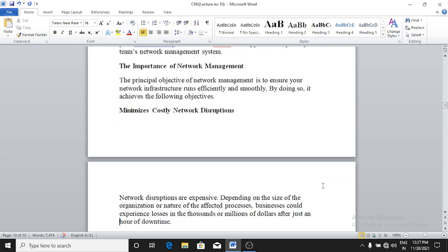The importance of network management. The principal objective of network management is to ensure your network infrastructure runs efficiently and smoothly. By doing so, it achieves the following objectives. First objective is to minimize costly network disruptions. Network disruptions are expensive depending on the size of the organization or nature of the affected processes. Businesses could experience losses in the thousands or millions of dollars after just an hour of downtime.